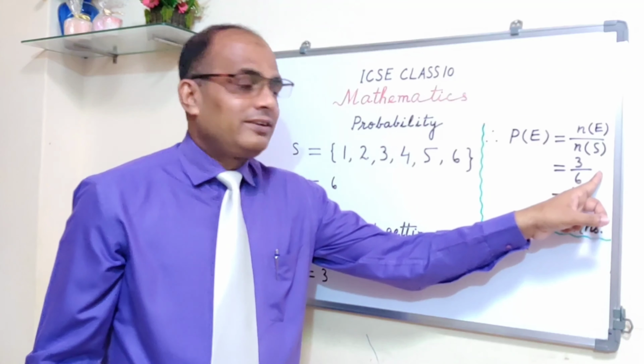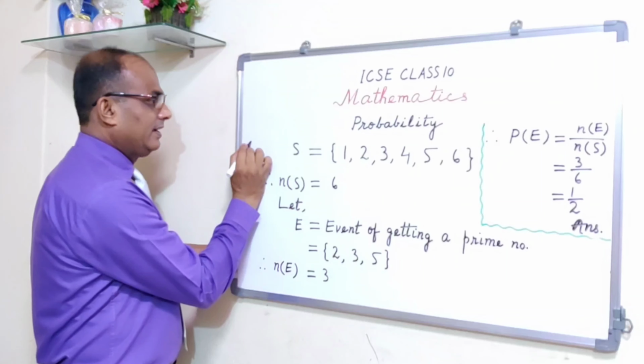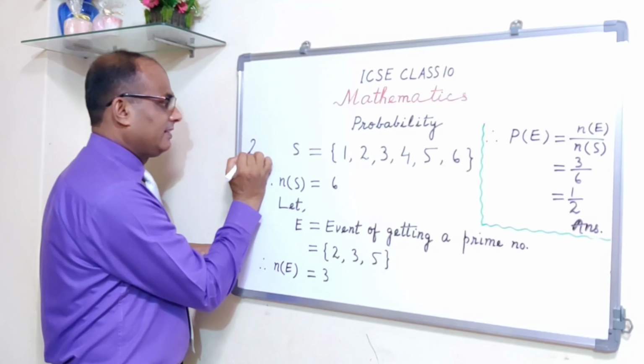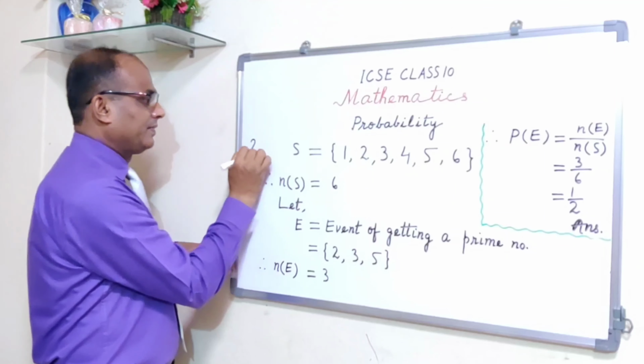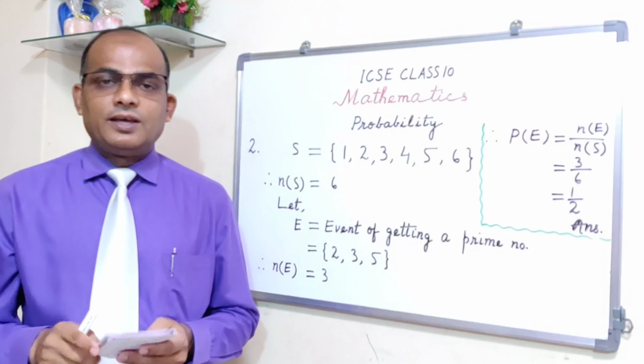Now the second question that I have taken is, a die is rolled at random. Find the probability of getting an odd number on the uppermost face. An odd number.